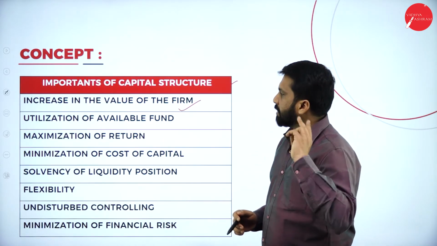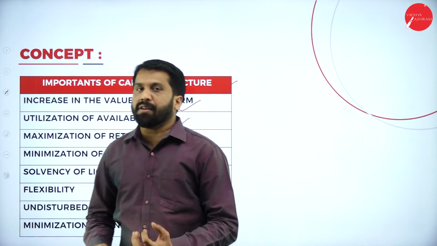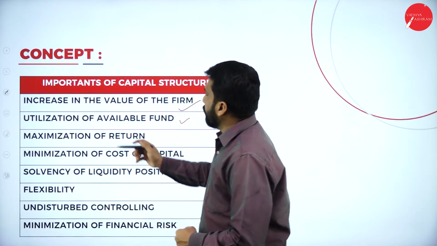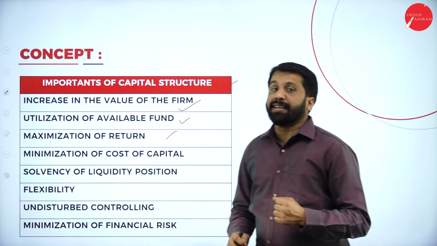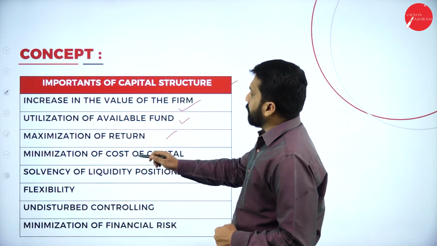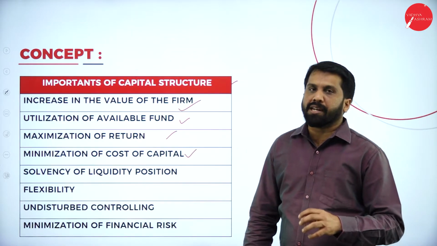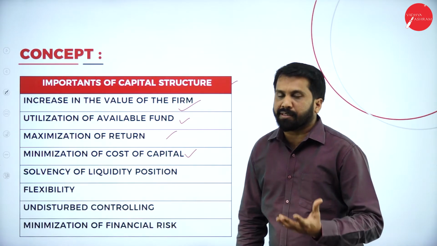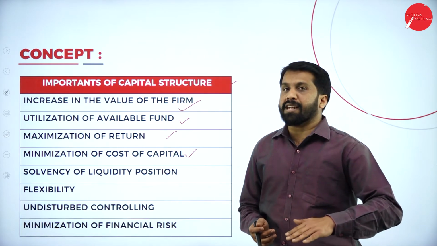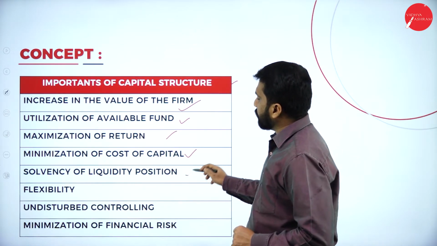First point is over. Second, utilization of available funds. You have debenture, you have equity, you have preference. Whatever funds you have, you can utilize properly. Maximization of return: your return can be maximized with the help of your capital structure. Minimization of cost of capital: after doing this, you get to know that debentures will give you more return. Then what will you do? The preference has to be converted to debenture because the return will be high and the cost will be less. Solvency of liquidity position.